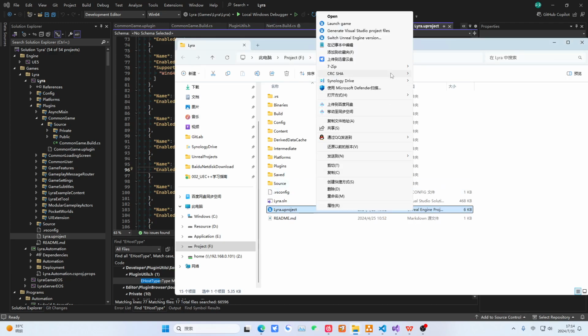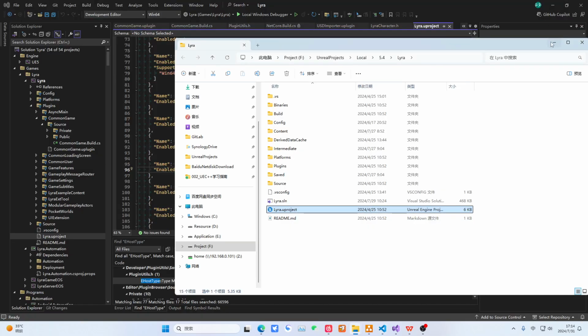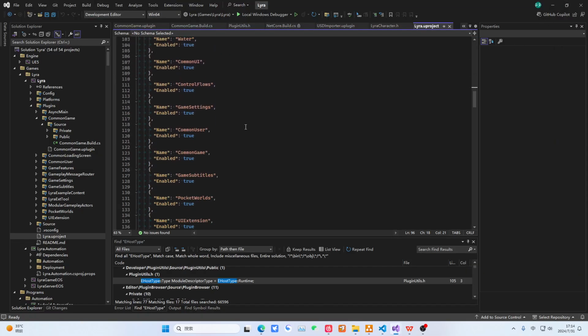Here, open with Visual Studio or a text editor to disable the plugin this way. Then your project can restart. Because you can't open the editor right now. So this is you. We talk about a plugin.